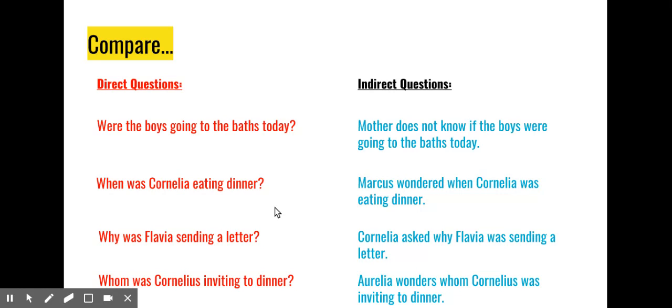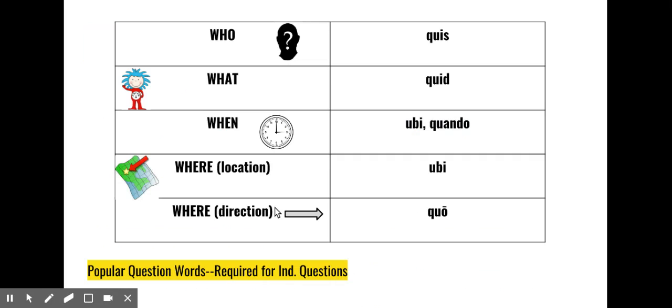Mother does not know if the boys were going to the baths today. So there is an implicit question in the indirect version of it, but it's not as explicit as it was with the question mark. So we're going to need a question word in every single one of these indirect questions.